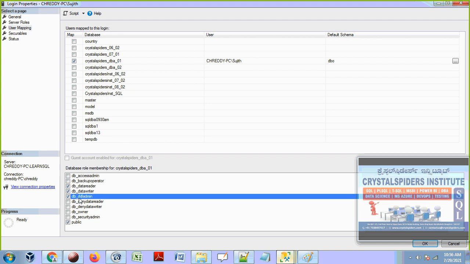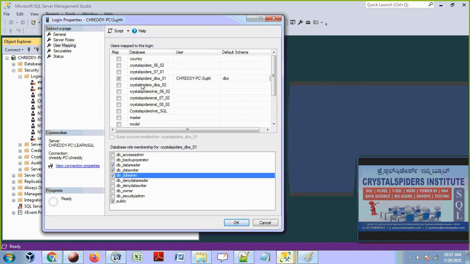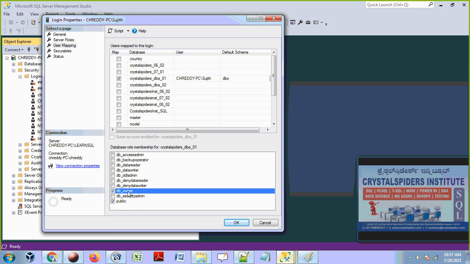DDL admin means he can create the tables and drop the tables and modify the tables and truncate the tables. That's what DDL admin is. And finally say OK. So we granted now 3 roles. Or else, instead of all these 3, you can simply say owner. That's it. He has complete access on this database, so he can perform all these operations, reader operation, writer operation, and DDL admin. Then we added him as a DB owner.